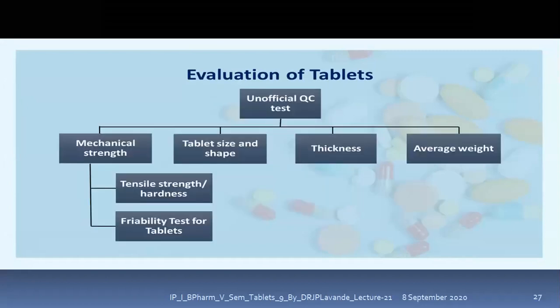Right. Now what are the unofficial tests? Mechanical strength, tablet shape, size, thickness, average weight. In case of mechanical strength, it is the tensile strength, which is said to be the hardness and the friability.